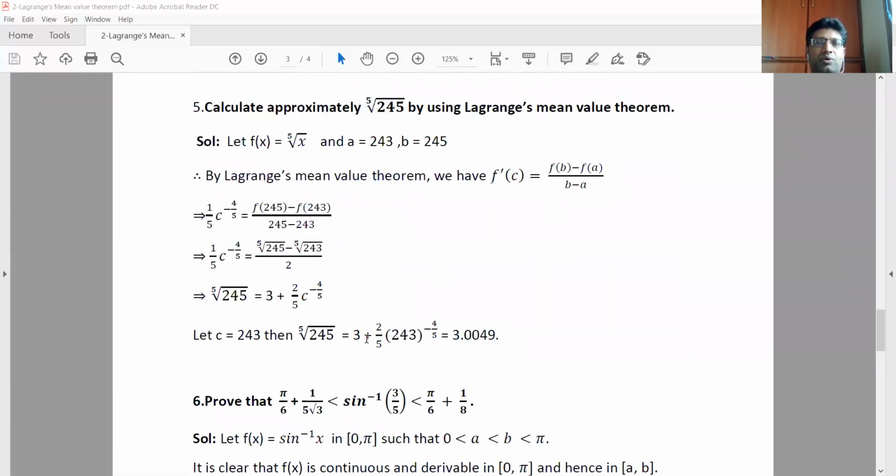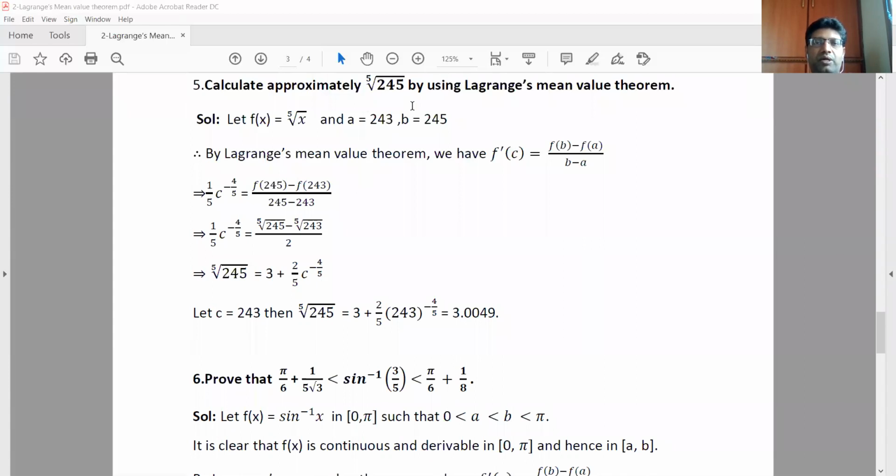Next, calculate approximately the fifth root of 245 by using Lagrange's mean value theorem. So we have to evaluate this using Lagrange's mean value theorem. Let f(x) be the fifth root of x, and you have to choose a and b in such a way that b is 245 and a is 243. A perfect fifth power we are selecting here. So by Lagrange's mean value theorem, we know this.